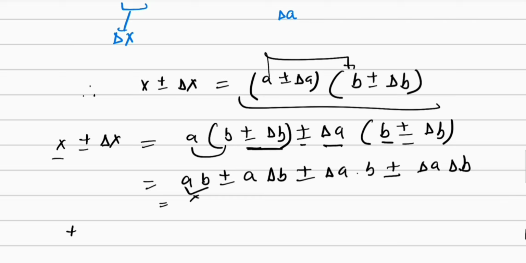We'll get plus minus delta x is equal to plus minus A delta B plus minus B delta A plus minus delta A delta B.